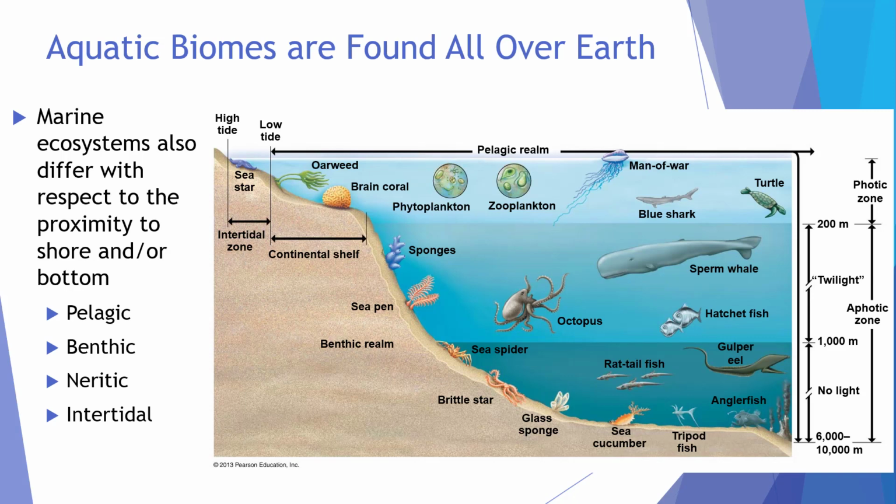The pelagic realm is the open ocean. Benthic regions are along the bottom. Neritic regions are near the coast, overlying the continental shelf. The intertidal zone is affected by tidal flux and is sometimes submerged, sometimes uncovered.